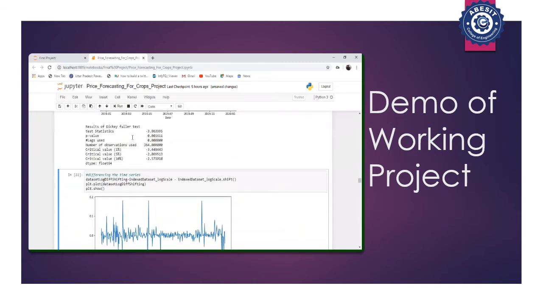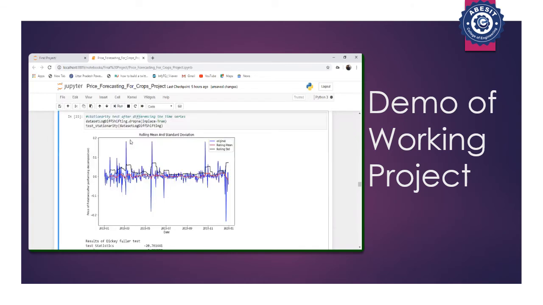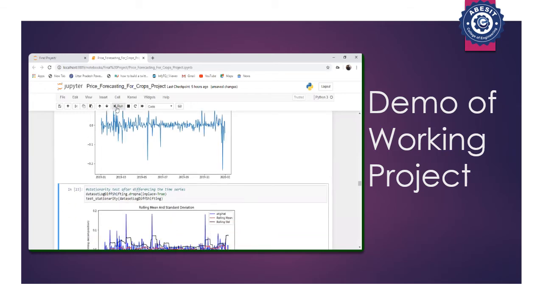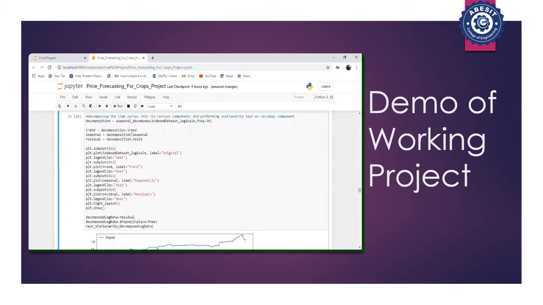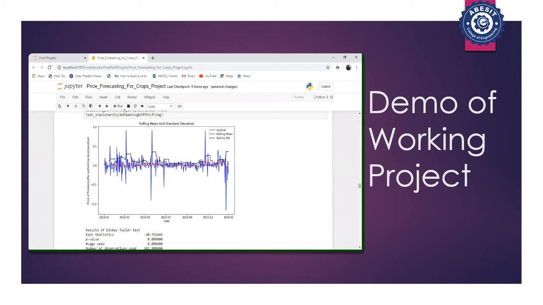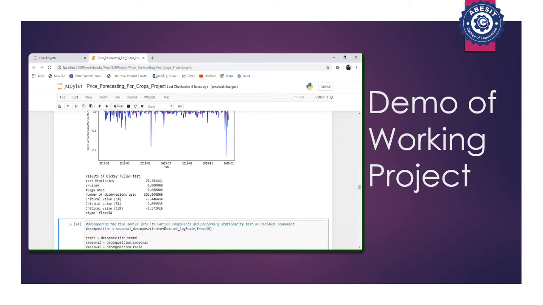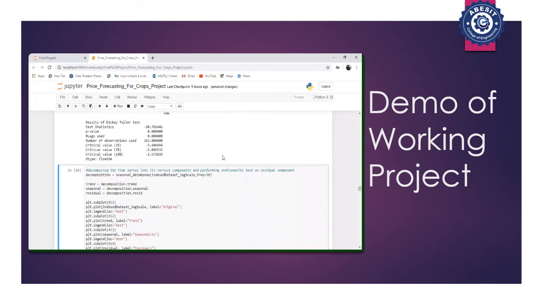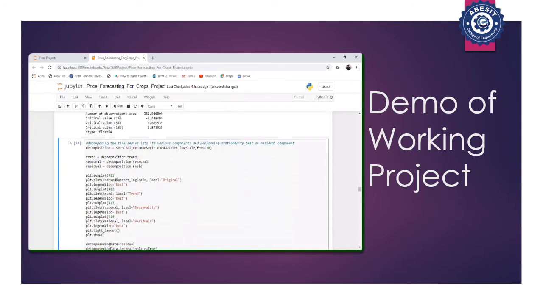After this we applied our next transformation, that is differencing the time series, and again after differencing we performed the stationarity test and we found the results of differencing better than removing trend. Now we applied one more technique for making the time series stationary, that is decomposition.